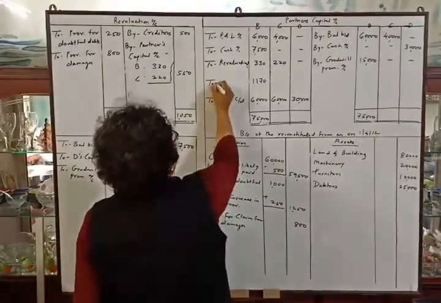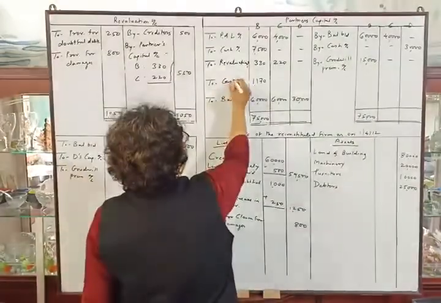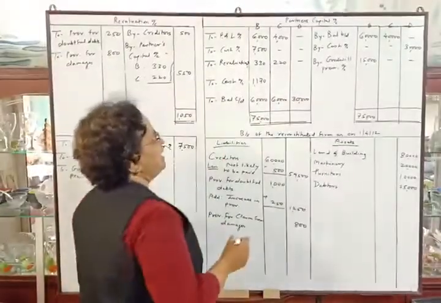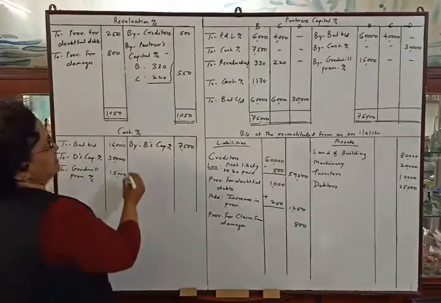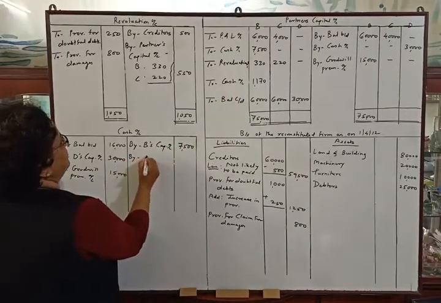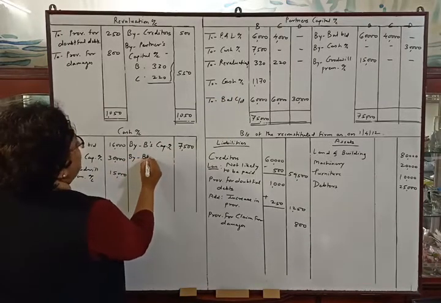We will give the heading to cash account and make the second posting of this transaction. Credit side of cash account by B's capital account.